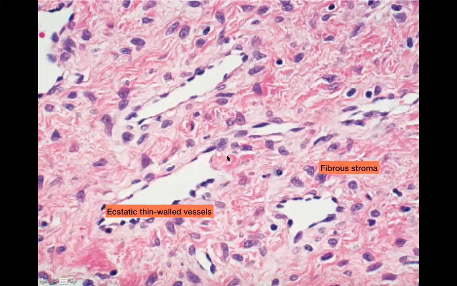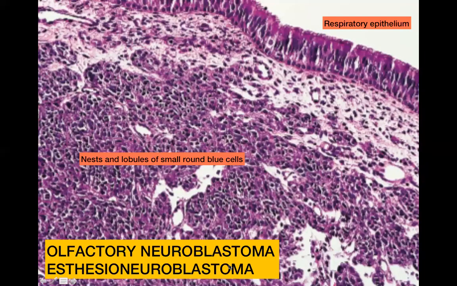And again, the site, the age, and the presentation, like torrential bleeding in a young adolescent male, would point you towards this diagnosis. We move on to our next entity, which is the olfactory neuroblastoma or the esthesioneuroblastoma. So here, first of all, the site would help you because this is occurring somewhere in the nasal region.